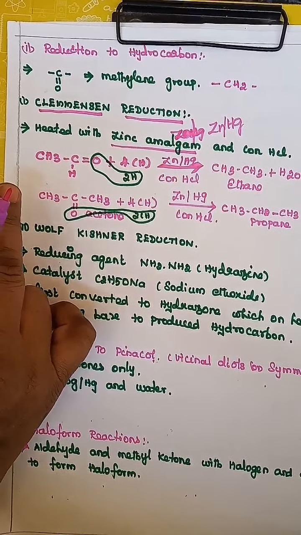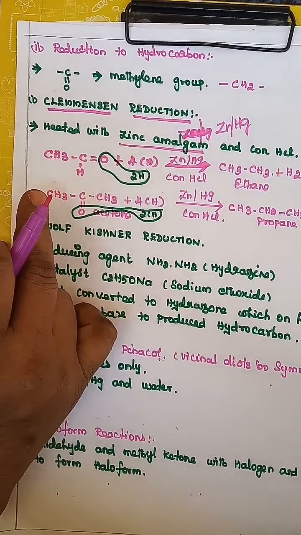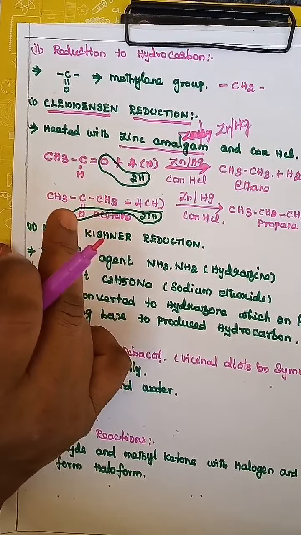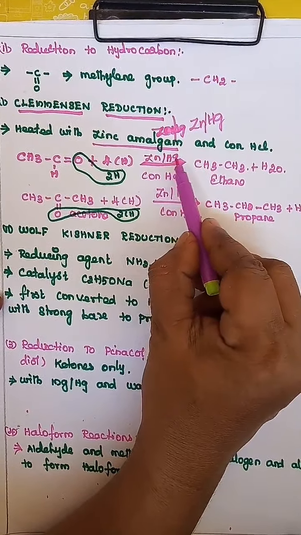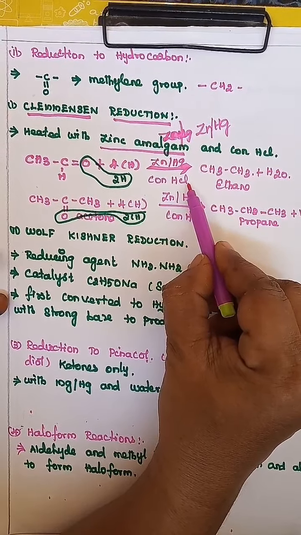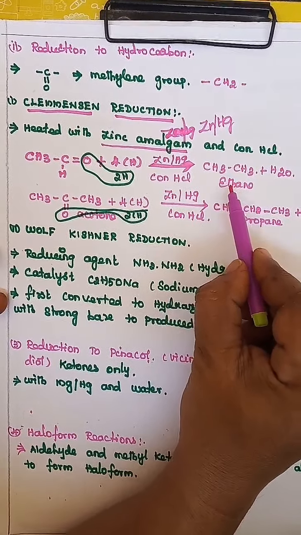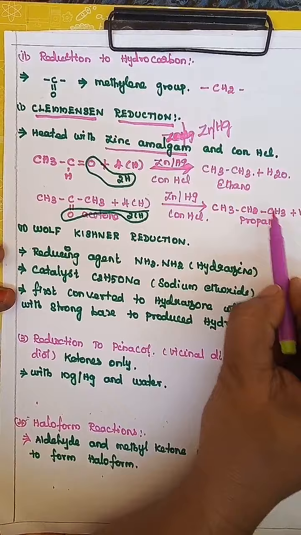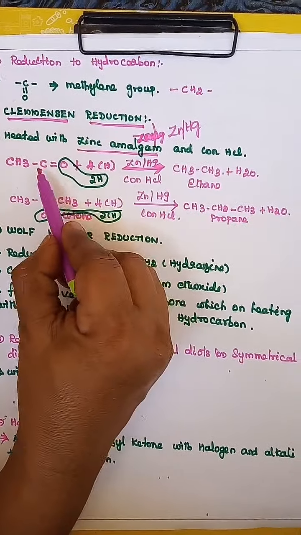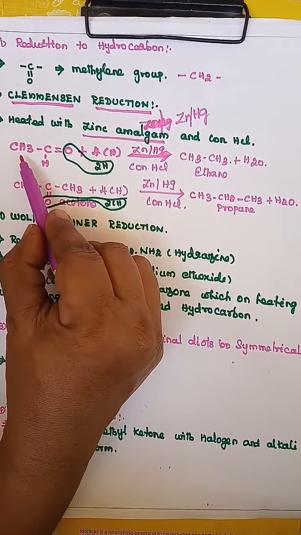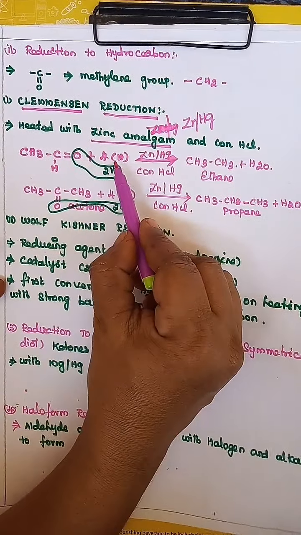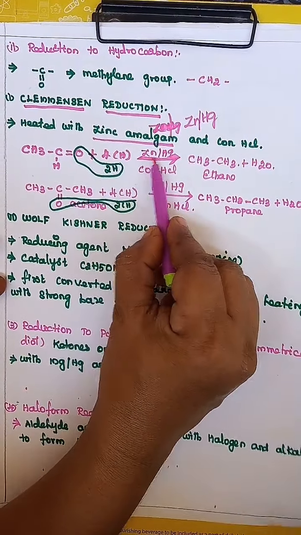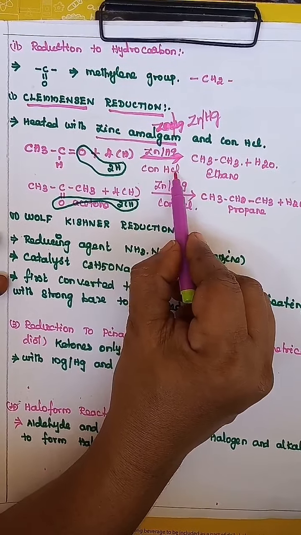The first one is the Clemmensen reduction. In this reaction, the aldehydes and ketones are heated with zinc amalgam and concentrated hydrochloric acid to produce hydrocarbons. For example, acetaldehyde, formula CH3CH double bond O, is reduced with zinc amalgam and concentrated HCl.